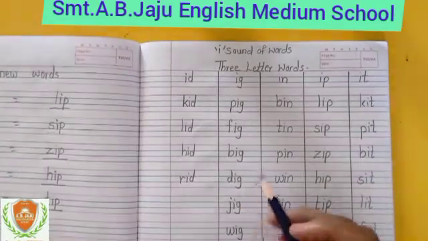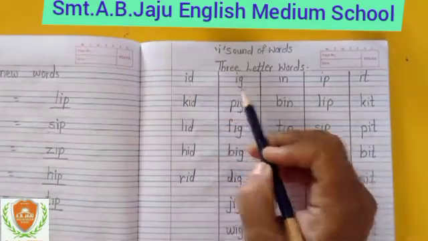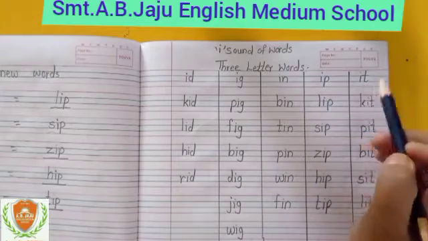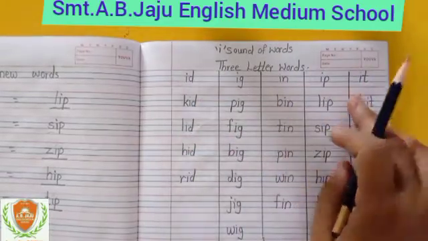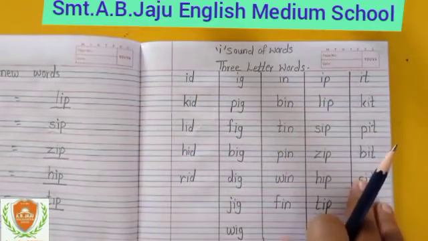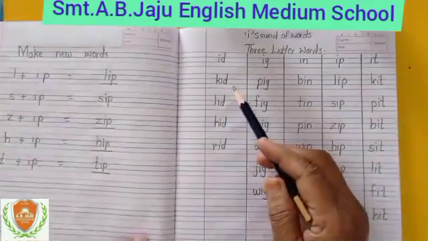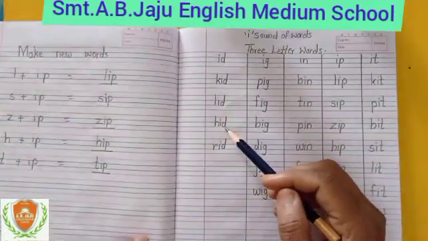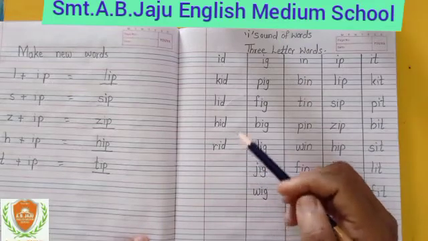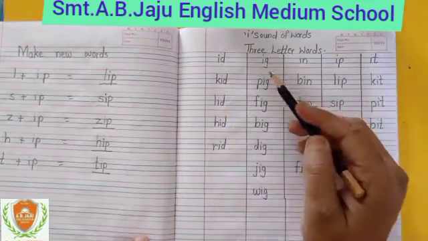Now today we learned and wrote id, ig, in, ip, it. These are 2-letter words. We make 3-letter words. 2 letter से हमने 3 letter को बनाया है. One time again we will revise. KID kid, LID lid, HID hid, RID rid. These are id sound.